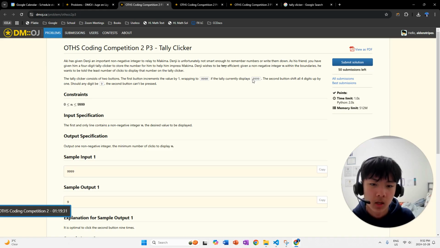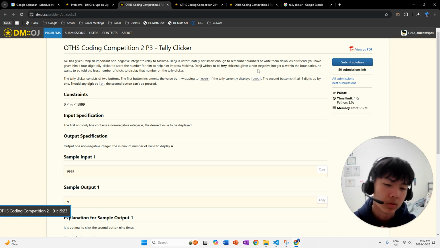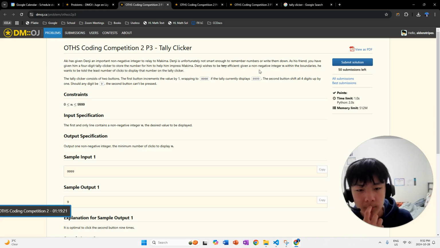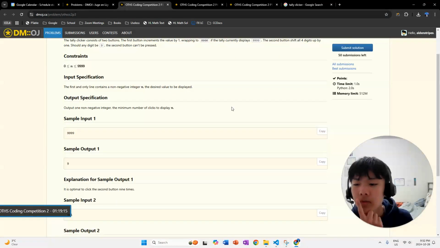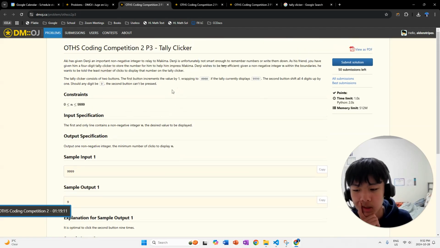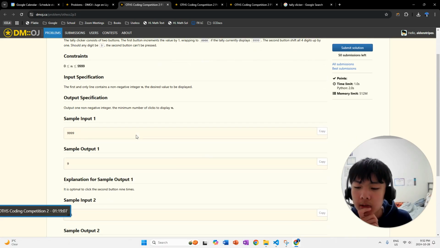So if it displays 9999, you press button 1, it updates by 1 and wraps back around to 0000. But if any digit is 9, you can't use the second button, which shifts all digits by 1. The first and only line contains the non-negative integer n, the desired value to be displayed. Output 1 non-negative integer, the number of clicks to display n.